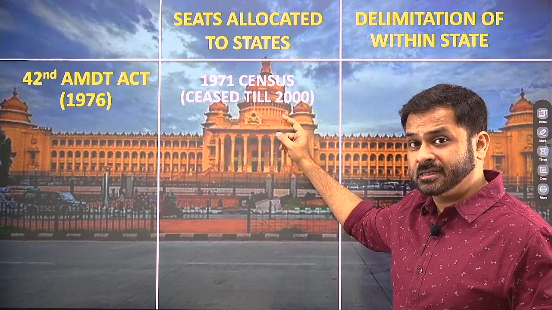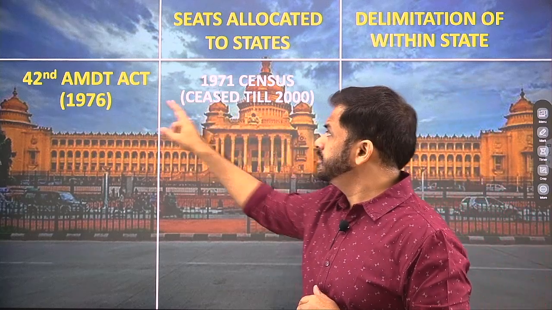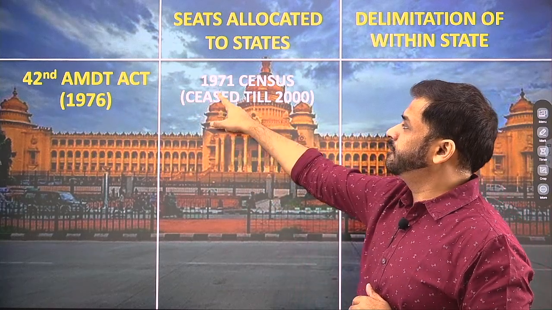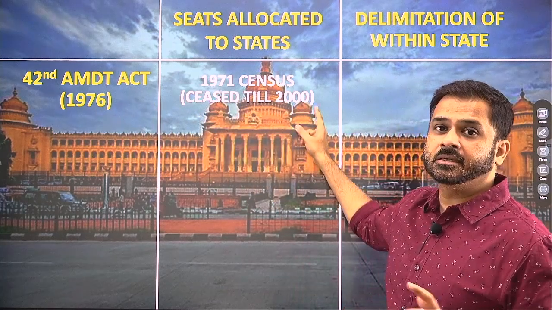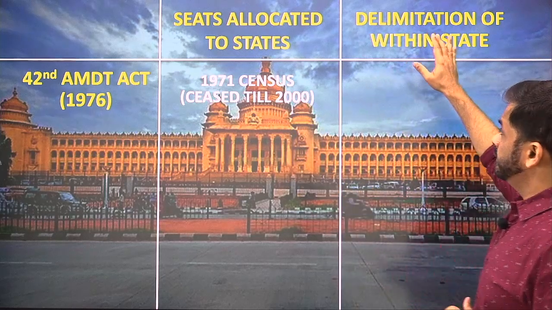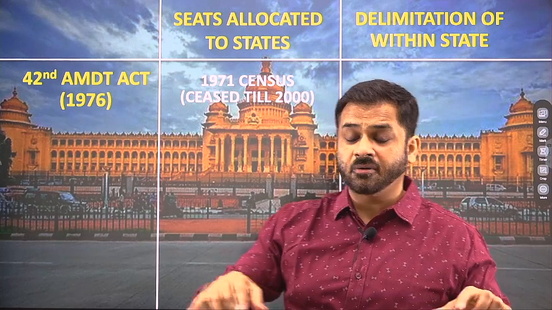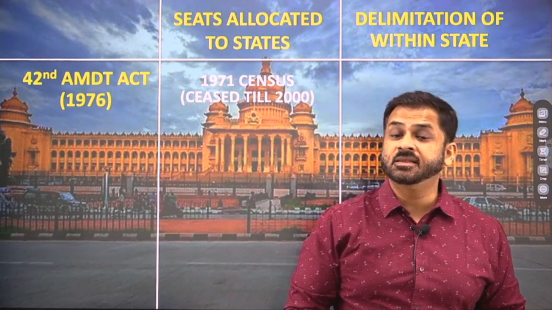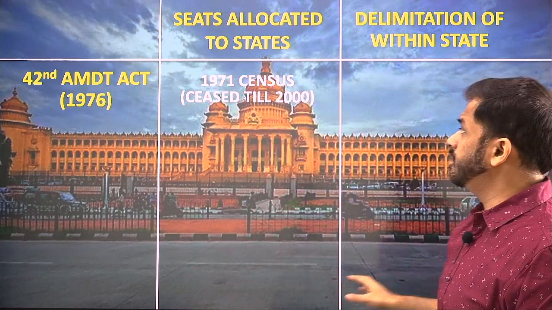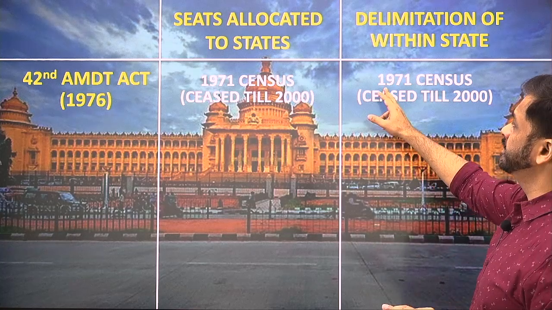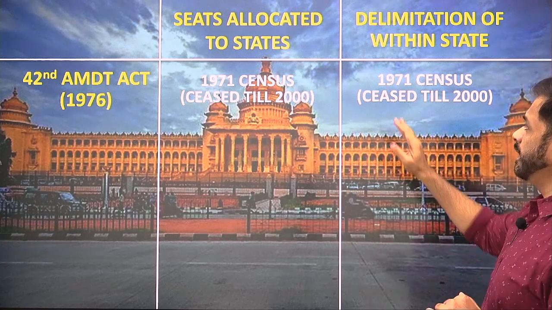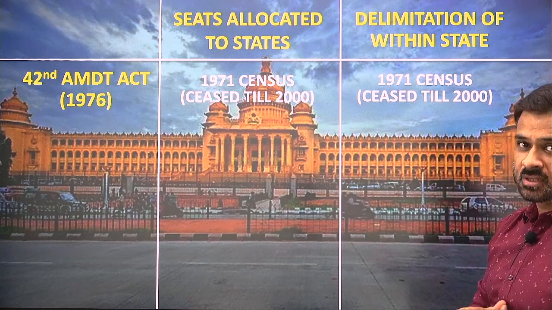Presently it is 2026, but in this amendment it was extended for the next 30 years from 71 till the year 2000. The second issue was how the constituencies are to be delimited, how the boundaries of the constituencies within the states are to be created. For this also they will take the population census of 1971, and this was also ceased till the year 2000.